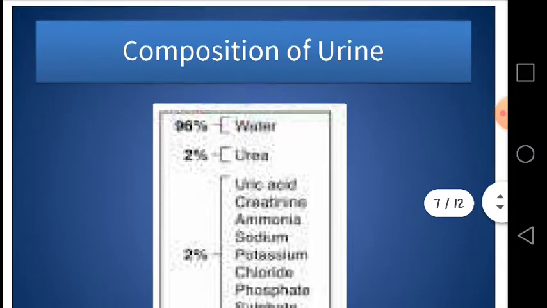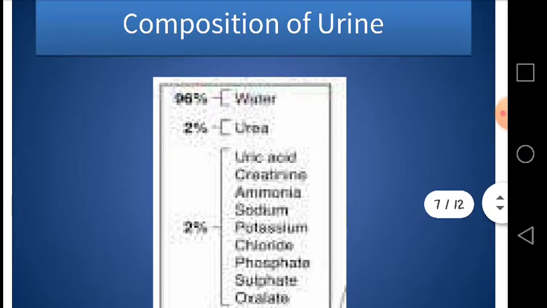Now we are going to have a look at the composition of urine. Urine is basically the waste products of proteins. When protein is decomposed in our body, its amine group is removed and converted into ammonia, and then ammonia is converted into urea by our liver, and this urea is combined with water and other salts, inorganic and organic, and makes the urine. As you can see, 95 to 96% of urine consists of water, 2% urea, and 2% other salts.